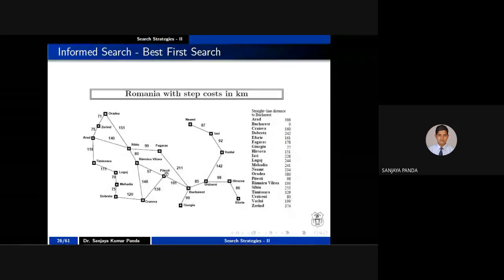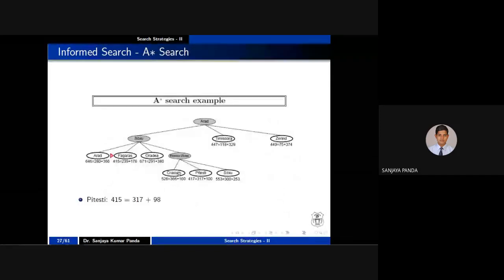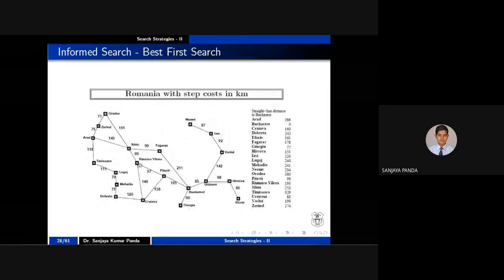Okay. What you have to do? Again, you apply the evaluation function. How will you apply the evaluation function at C? You have to calculate the cost from A to S, S to R, R to C, and the straight line distance from C to B. Right? Because C from A, S, R, C. This part.